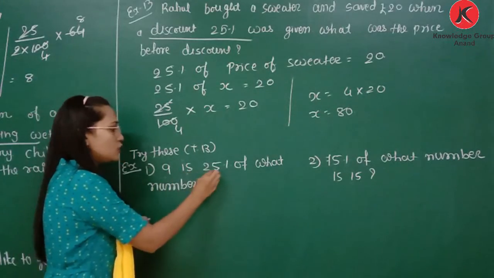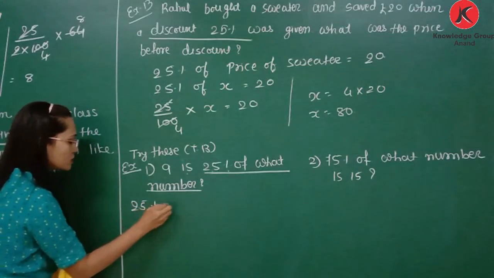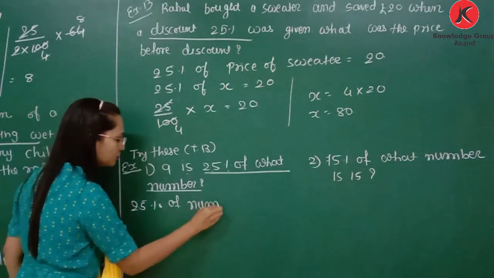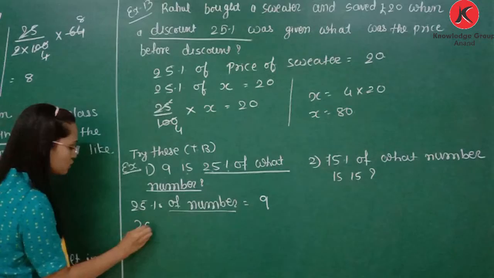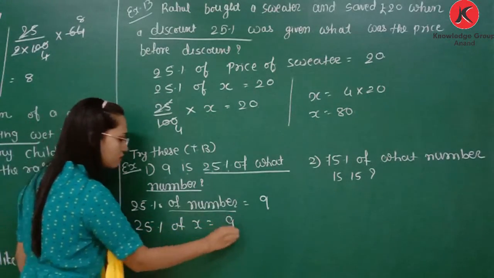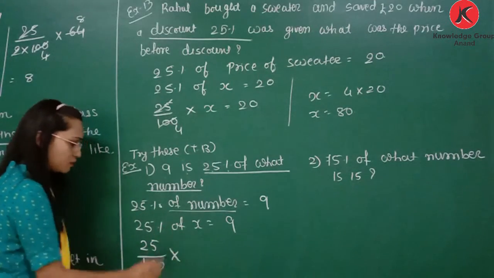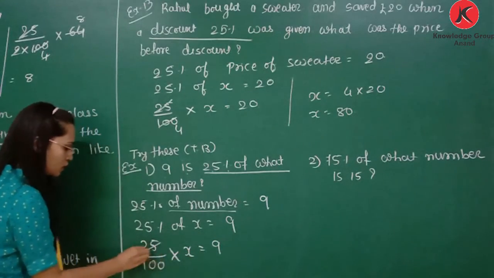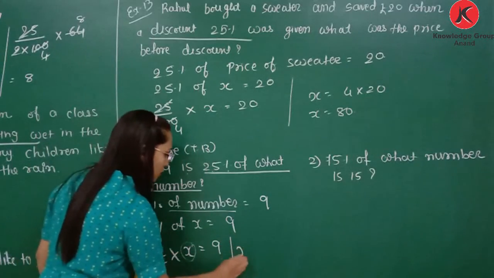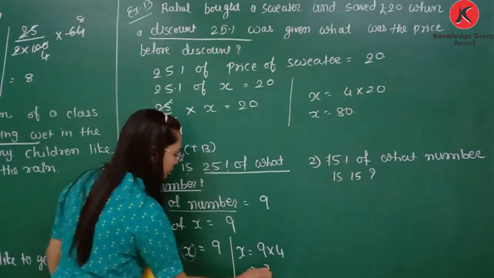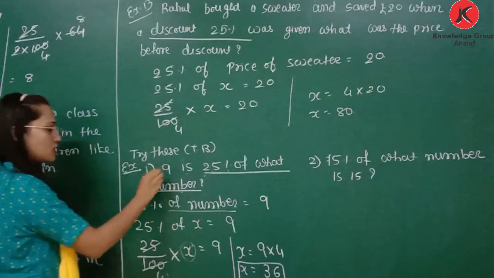Now next one. This is the example from the try this. First, 9 is 25% of what number? So here you need to write 25% of number is 9. Now what number is not known to us? So it is 25% of X is equal to 9. So 25% means 25 by 100. Of means multiplication. X is equal to 9. 25 4s are 100. That 4 is in the divide, so it becomes multiplication. To find X here, X is equal to 9 times 4, is 100. So X is equal to 36. So 25% of 36 is 9.